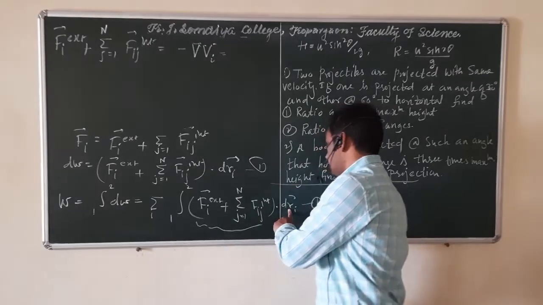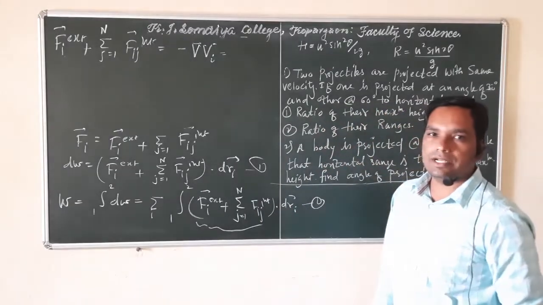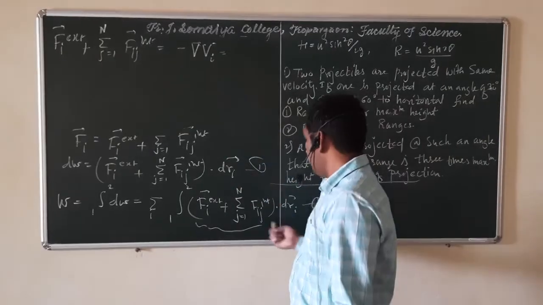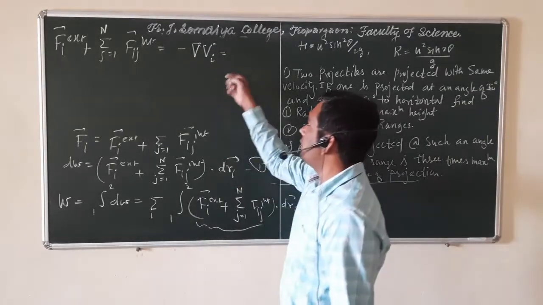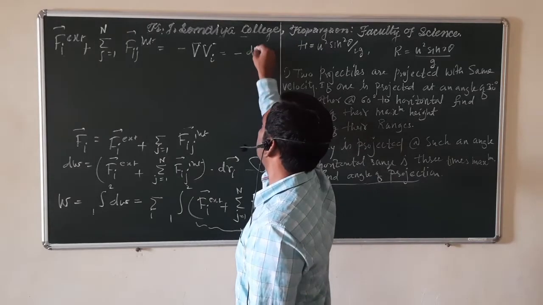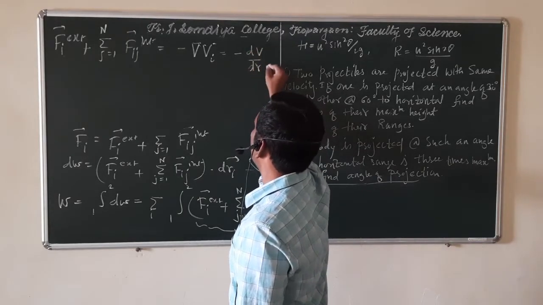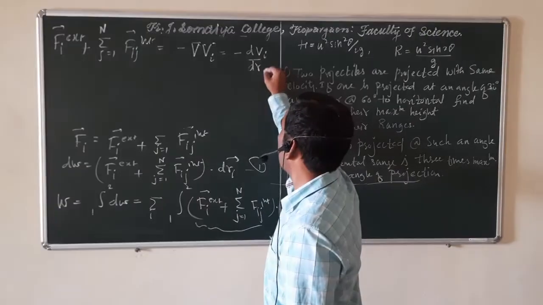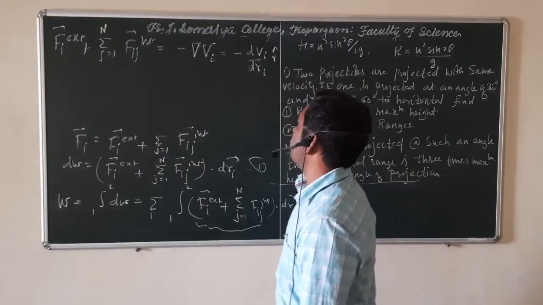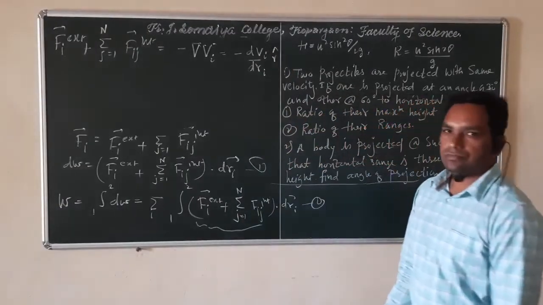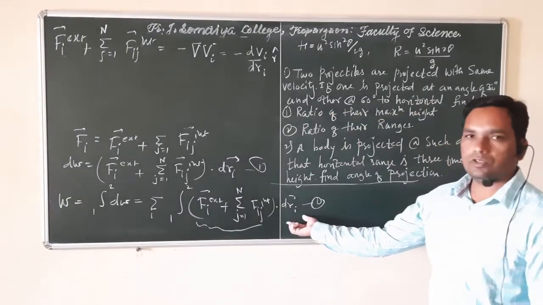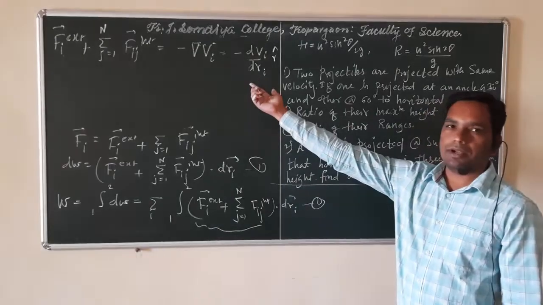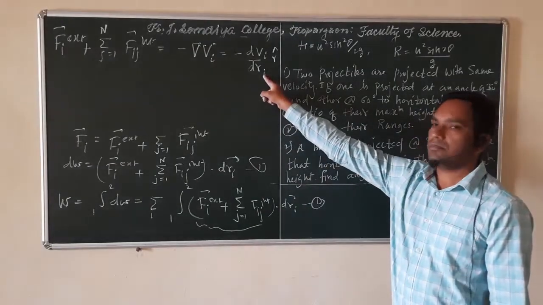So you must take spherical polar coordinate system. If you take only the radial component of this gradient, this becomes minus dV_i by dr_i into r cap. You are taking negative gradient of potential in this way.